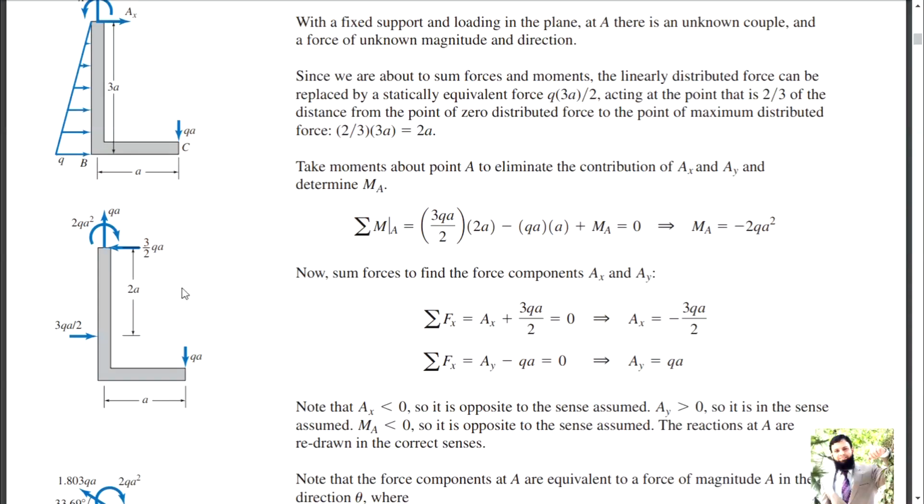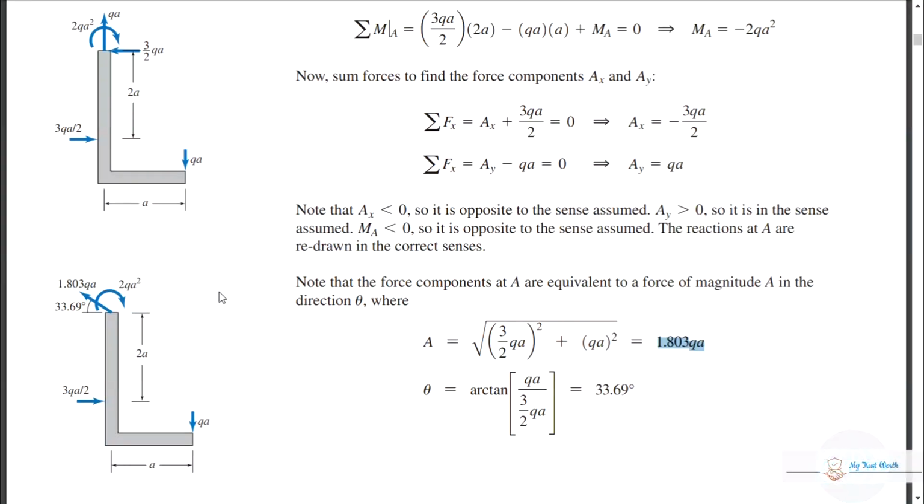At least you know that it will be in between this arrow and this arrow, so it should be over here in the second quadrant. If this is the first quadrant, this is the second quadrant, then it should be in the second quadrant, but at which angle? To the horizontal. So you can find the horizontal angle as theta is equal to tangent inverse of Fy divided by Fx.